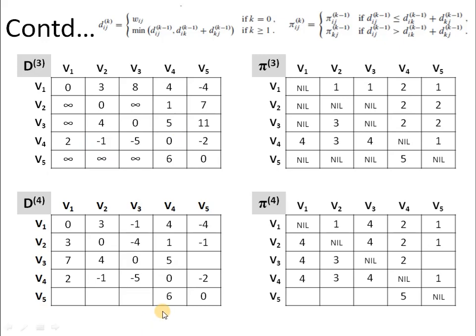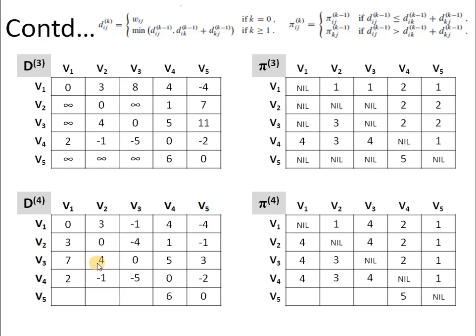Now talking about V3 to V5, its current value is equal to 11 and the path we have to follow is 3 to 4 and then 4 to 5. And this summation will give us 5 minus 2. So 5 minus 2 is 3, which is less than 11. So update 11 to 3 and the predecessor now comes out to be the vertex 1.